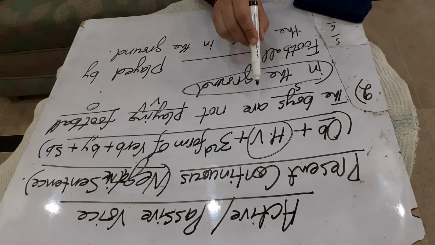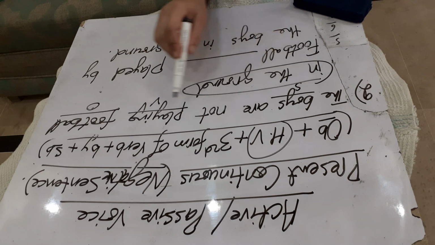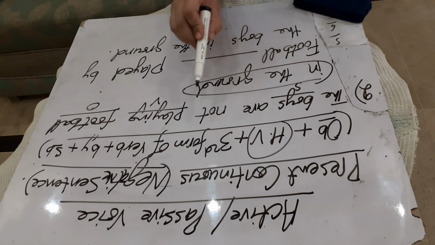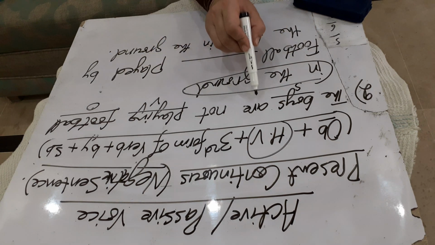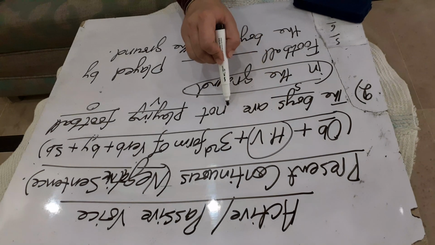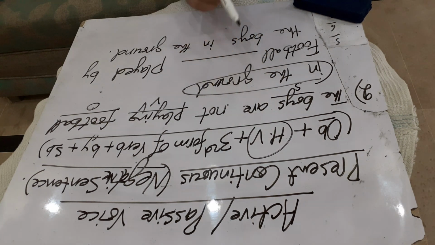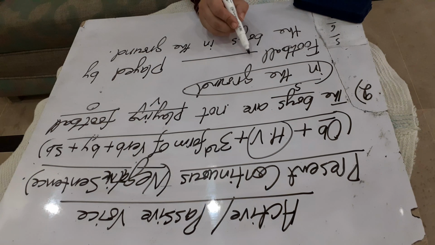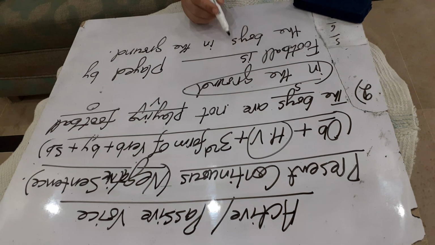will focus on the active voice, that which tense is it. The boys are not playing football. It is the present continuous. And all of you know in present continuous tense we use the helping verbs is being, are being, am being. So football is a singular noun, so here we will use is being.